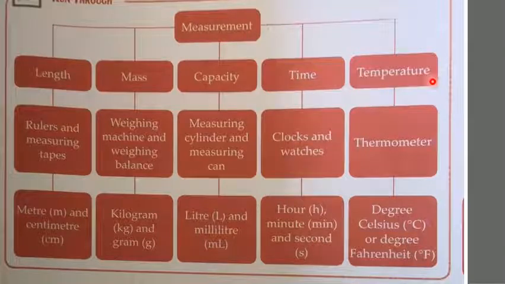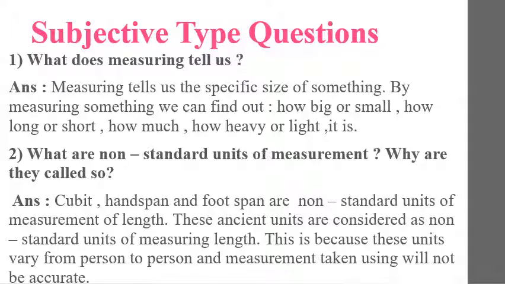Temperature is measured by using the instrument called thermometer, and temperature is measured in degree Celsius. Understood?